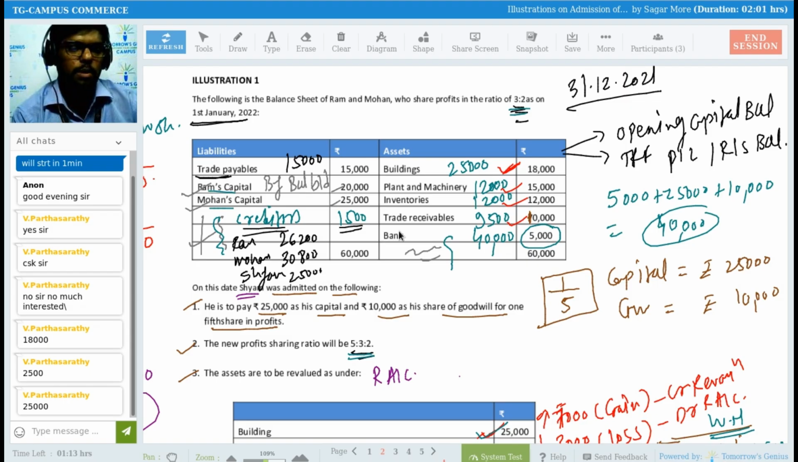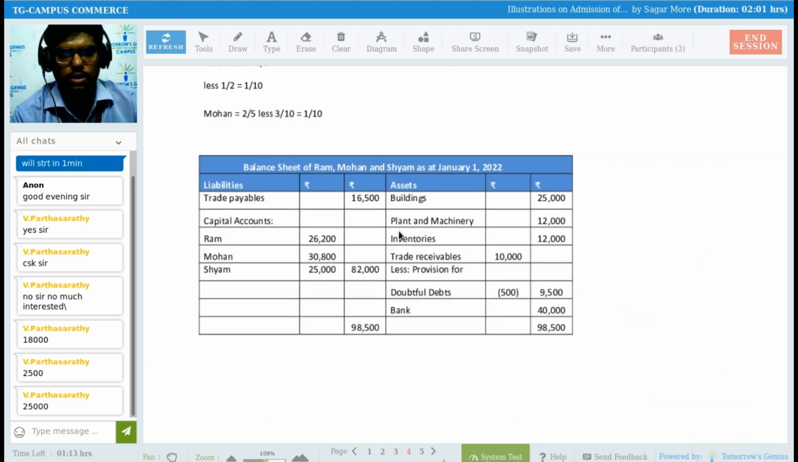See, I'm just showing you how to prepare the balance sheet. There is a solution also. After that, I will be showing you the proper balance sheet. Have you understood? Yes, sir. These will be the amounts in the balance sheet. Now you can check here. So this is the balance sheet, right? 25,000 building, plant and machinery 12,000, inventory 12,000, 9,500 is your trade receivable, bank balance is 40,000, right? Trade payable 16,500 as it is.